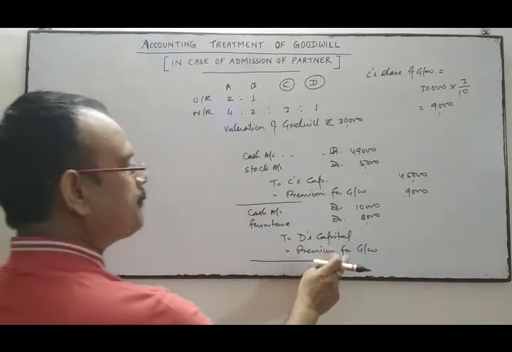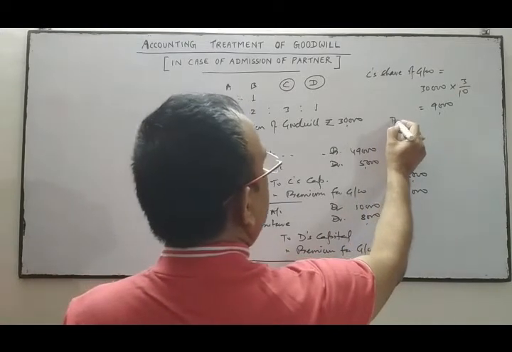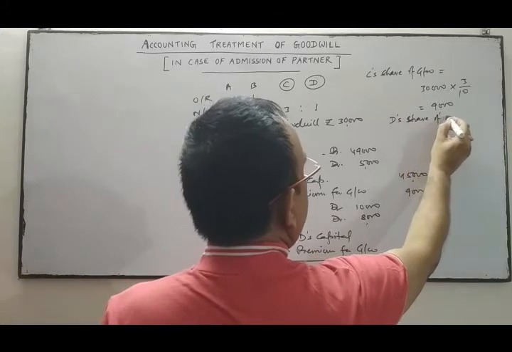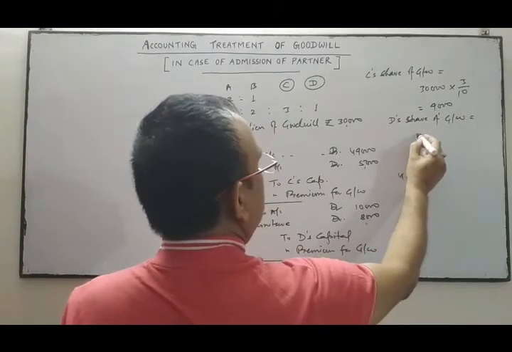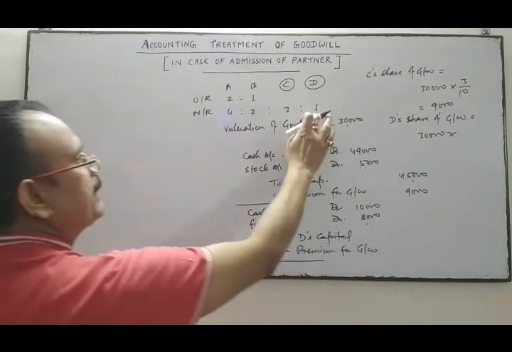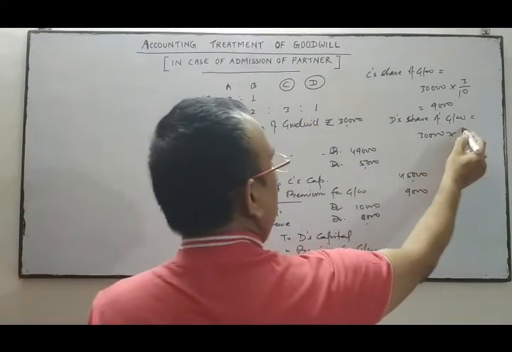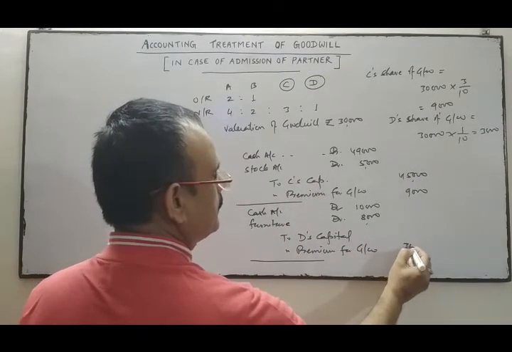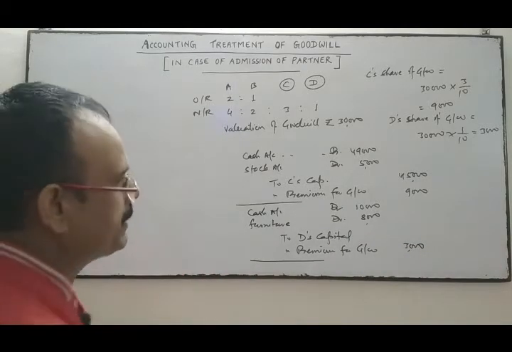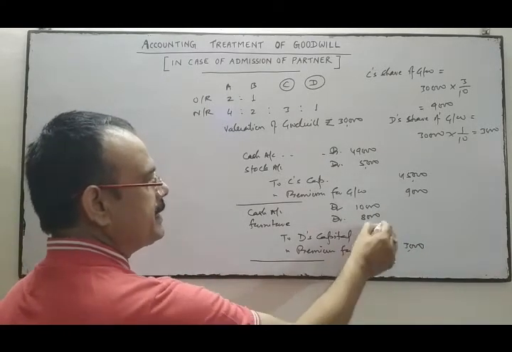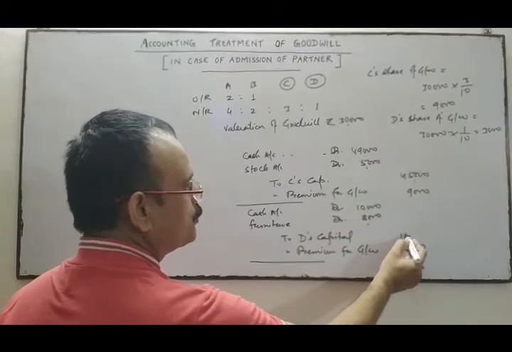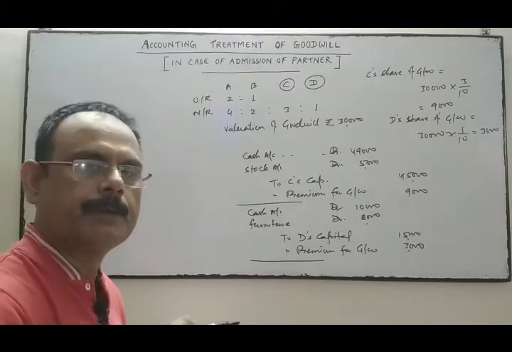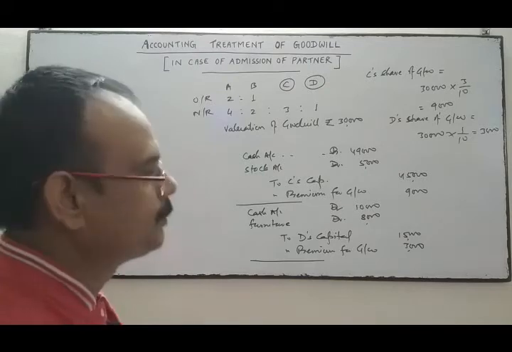Now we'll find out the premium for goodwill. This is D's share of goodwill. Total goodwill is 30,000 and his share is 1/10. So the share of goodwill is 3,000. Write 3,000 over here, and the rest amount will be the capital. The difference will be the capital. D has given 18,000, minus 3,000, so 15,000 is the capital of D. This information is missing, so we find it through the balancing figure.